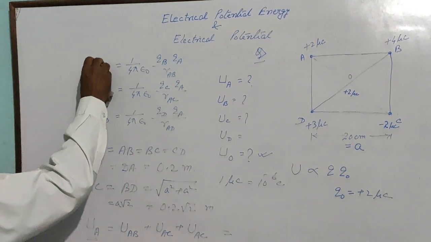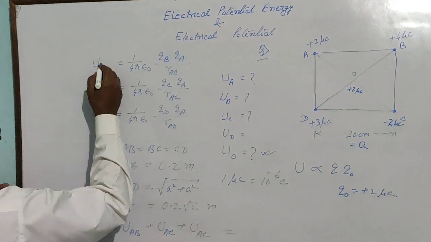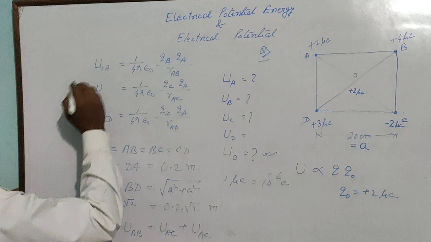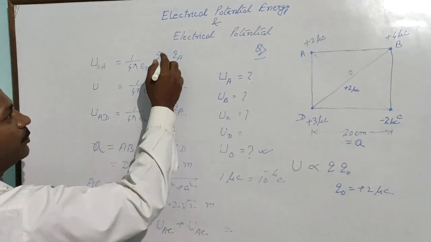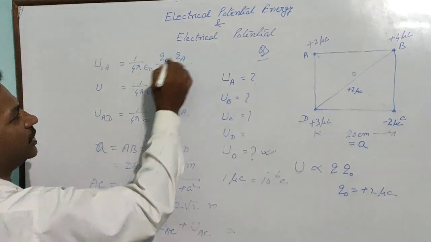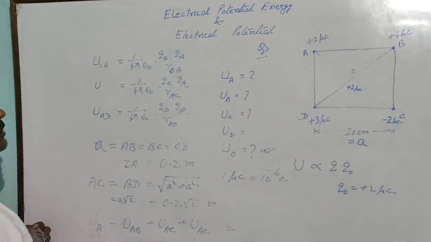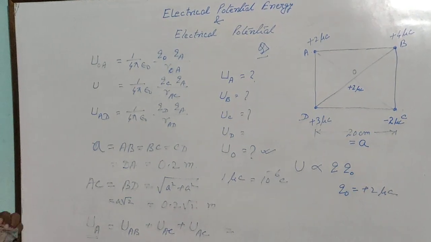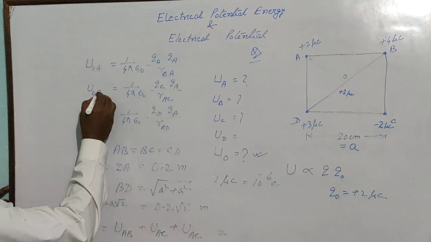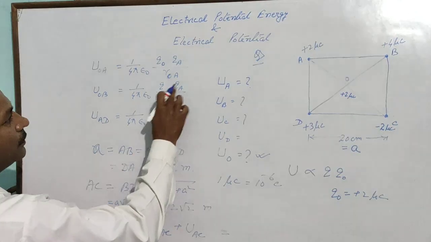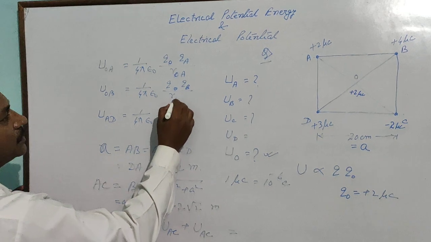You have to find out potential energy at O due to A. You are bound to take the potential energy. For potential energy, you require charge at O, charge at A, and the distance from O to A. Similarly, at O due to B, and this becomes OB.